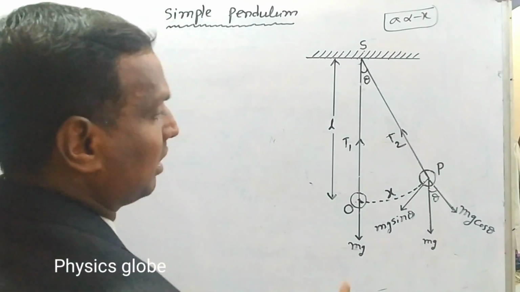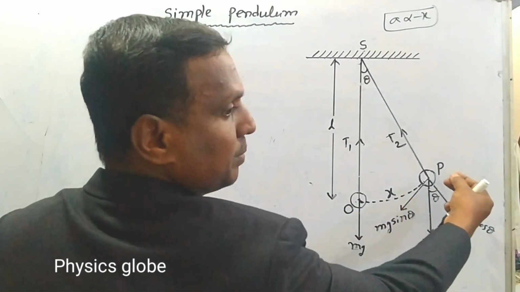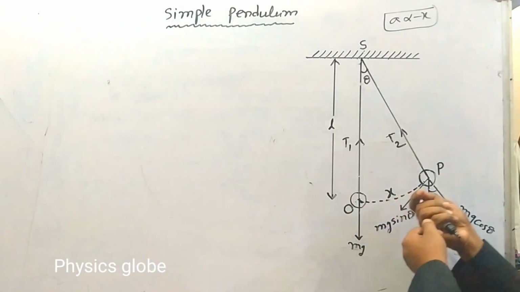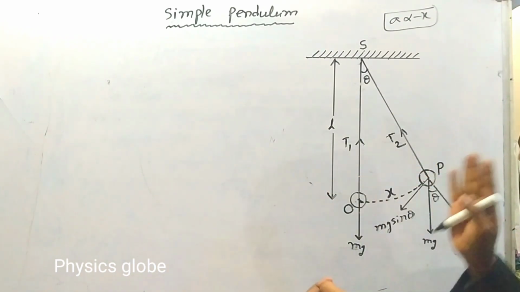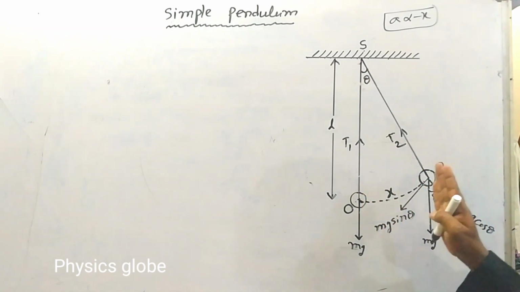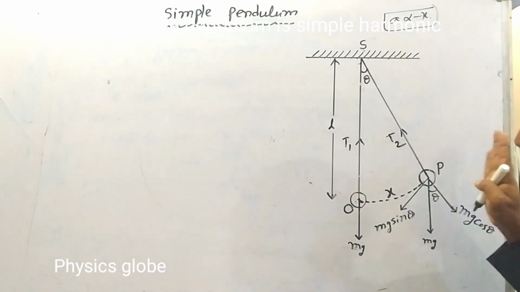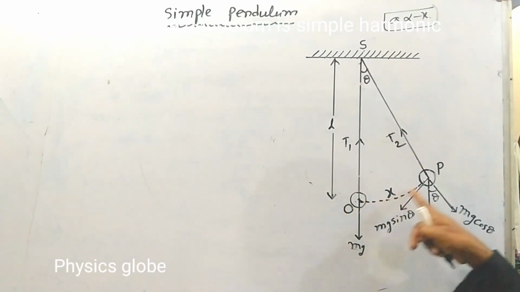See here, when the object is pulled a small distance like this and released, what happens? It makes oscillations, as I already showed: mean position, extreme position, again mean position, extreme position. Now x is the displacement here.